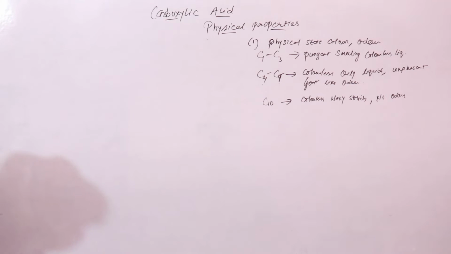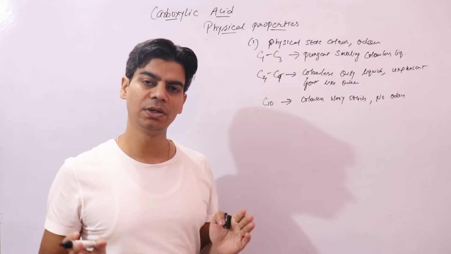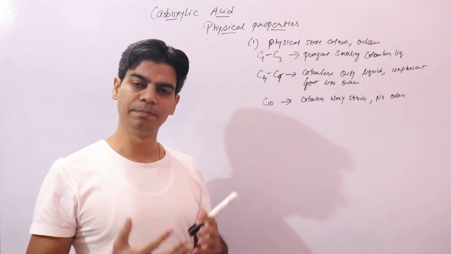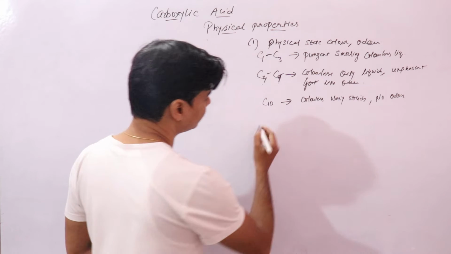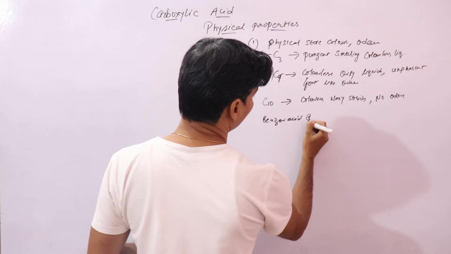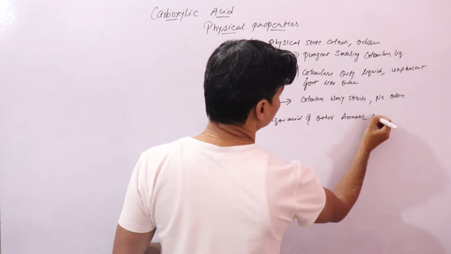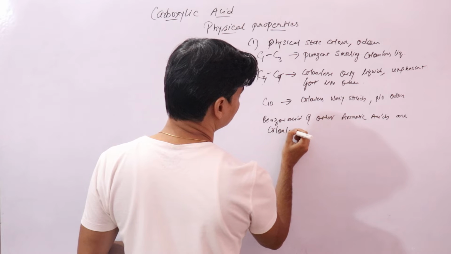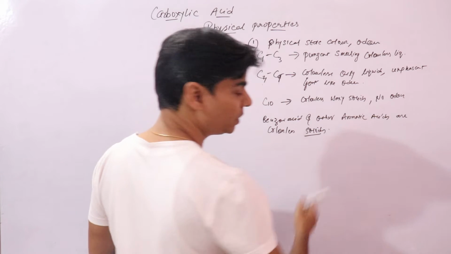And if we talk about aromatic acids, the parent acid of aromatic acids we know is benzoic acid. Almost all aromatic acids, benzoic acid and higher acids, are colorless solids. This is important: they are solids at room temperature.